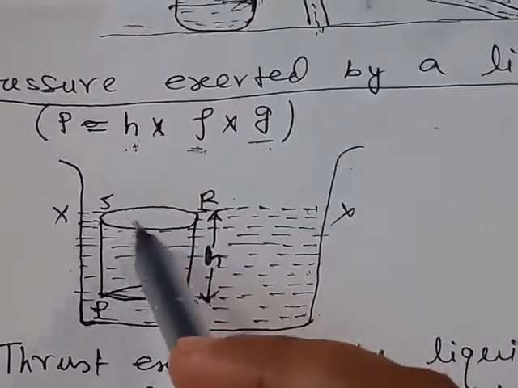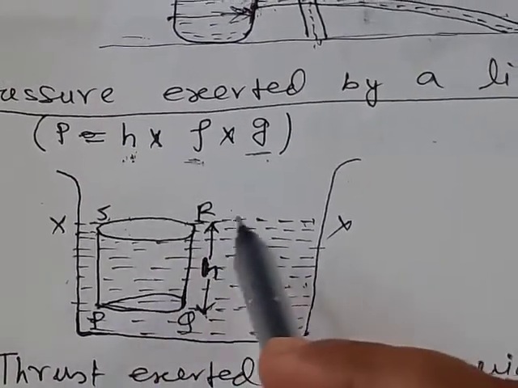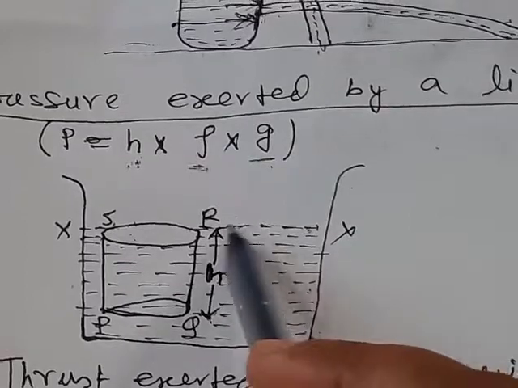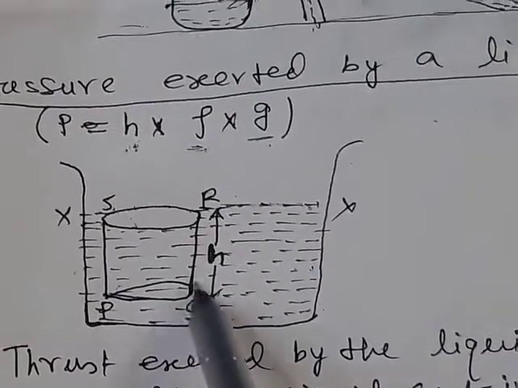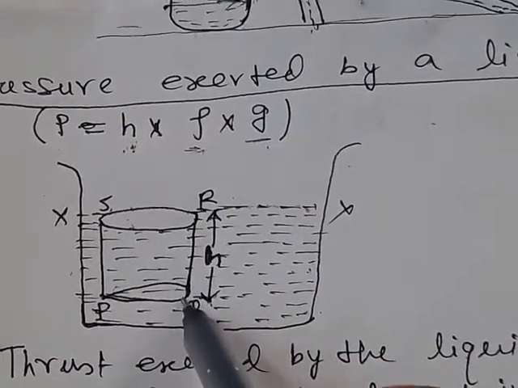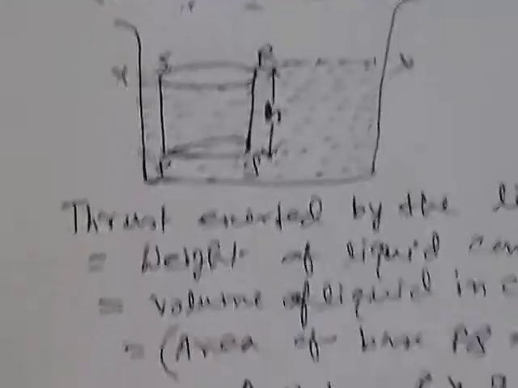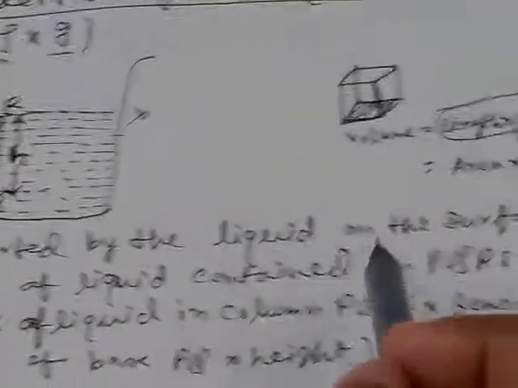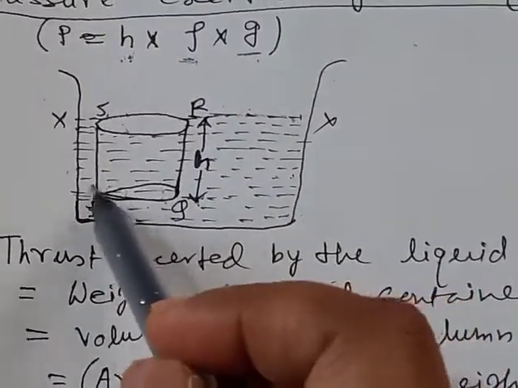The upper part of the cylinder touches the free surface of the liquid, that is XY, and the lower part, PQ, remains at the depth h from the upper surface. To determine the thrust exerted by the liquid on the surface PQ, that is given by the weight of the liquid contained in the cylinder PQRS.